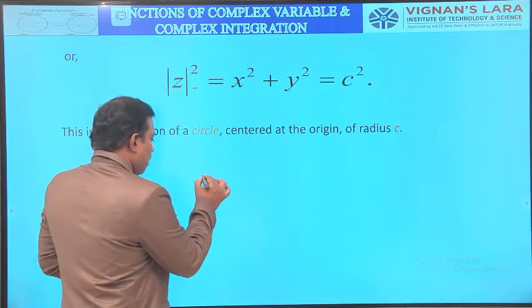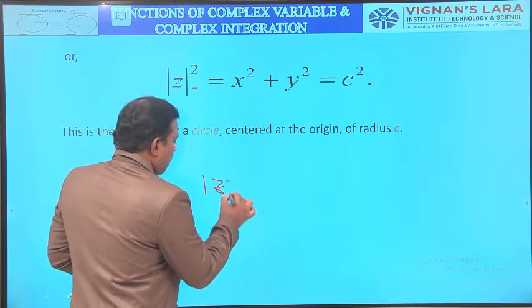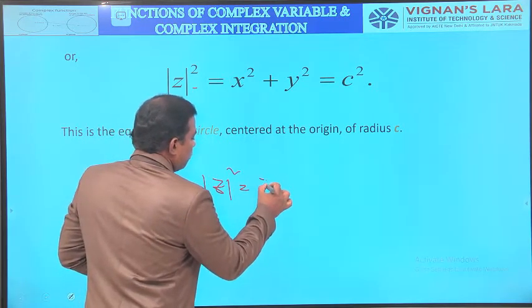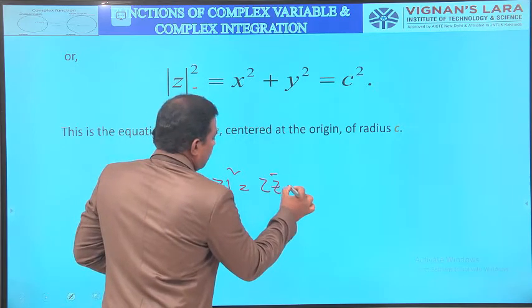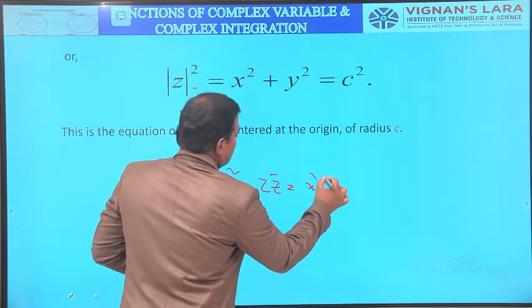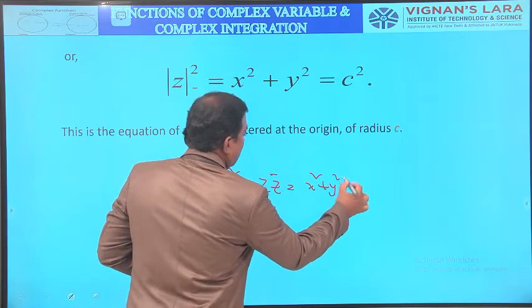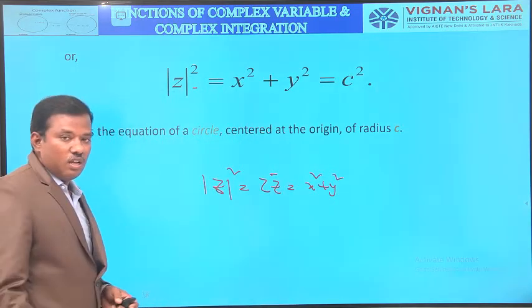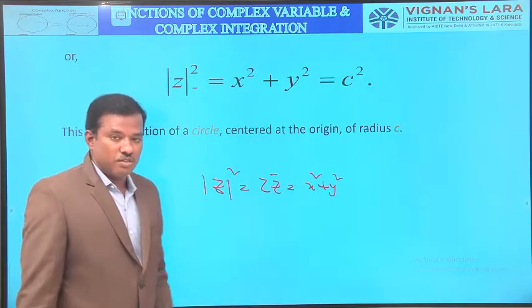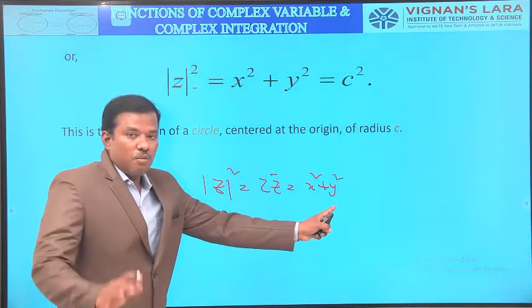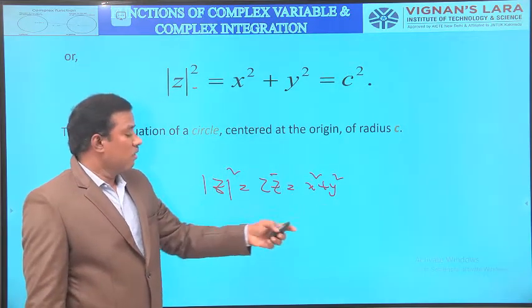So mod z whole square is z into z bar, that is x square plus y square. What about z? z is x plus jy. z bar is x minus jy. Its product is x square plus y square. This one represents the modulus of the complex domain.